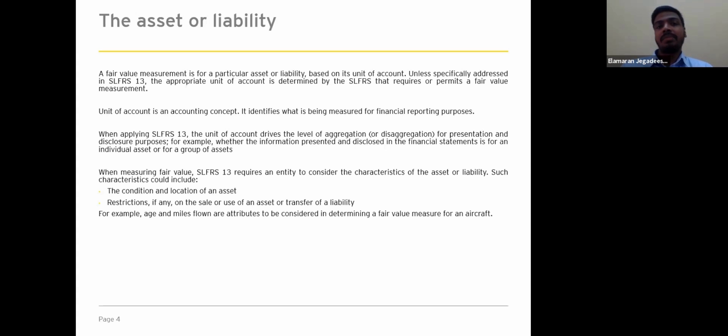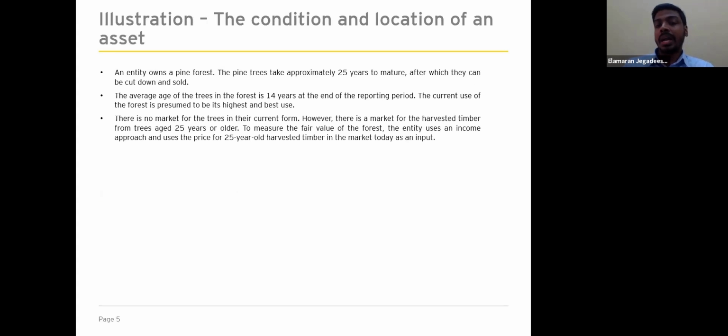If it is an asset-specific restriction, the price used in the fair value measurement reflects the effect of the restriction, if this would have been considered by the market participant in pricing the security. If that's the case, we need to make the adjustment in order to reflect the fair value. If it is an entity-specific restriction, the market participant would not have considered those restrictions in the fair valuation. Therefore, we are not required to make any adjustments. We'll do an illustrative example to understand the theory in detail.